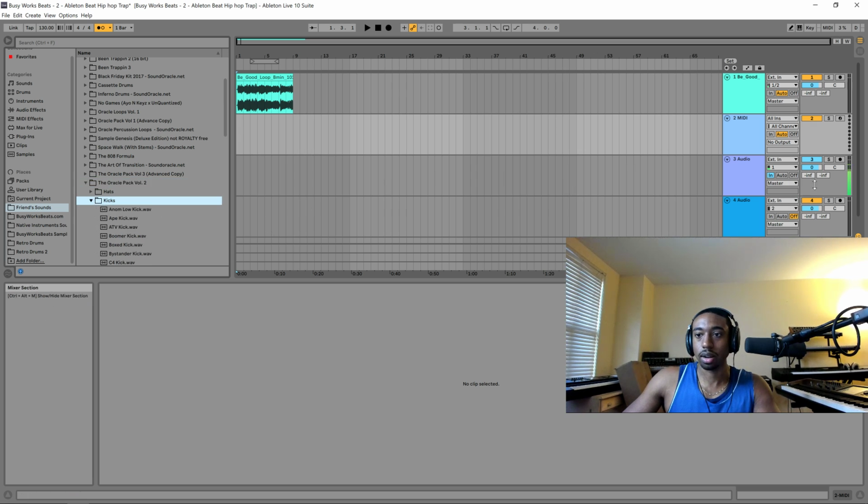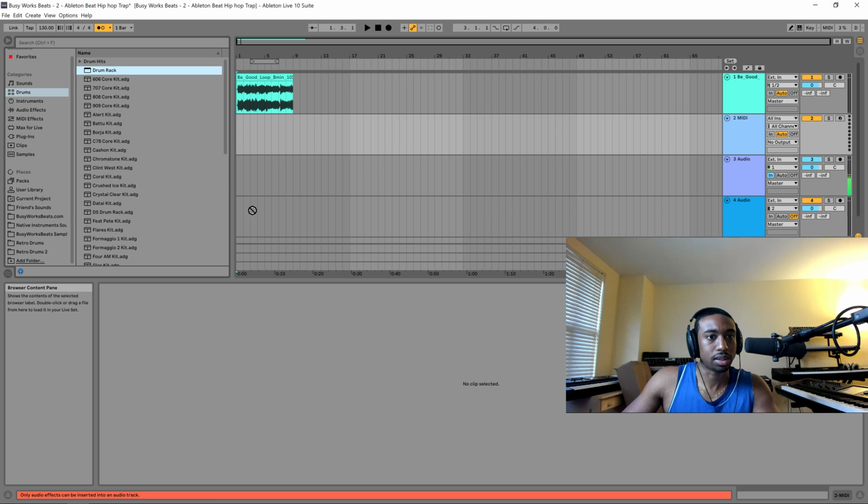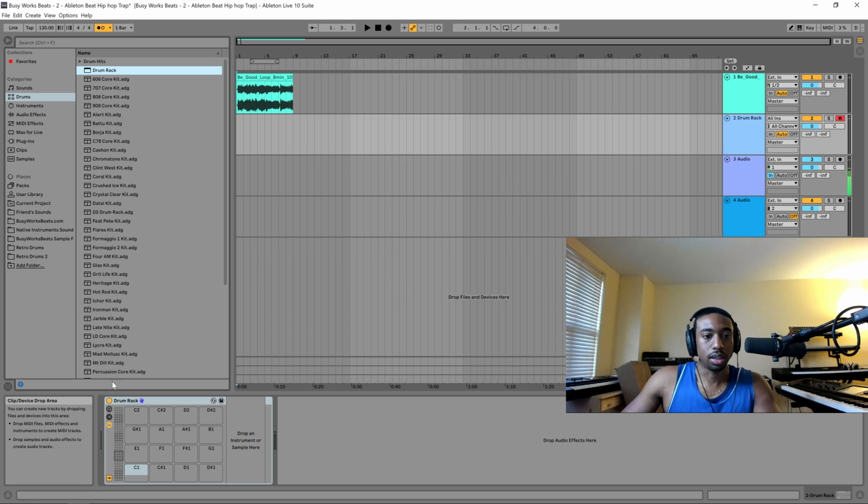So here's where, okay, so we need a drum rack, and I forget where to even get the drum rack. So let's figure out where it is first. Drums, let's just load up a drum rack over here. And okay, it's blank. Okay, good. So let's go to, and people love drum racks in Ableton.